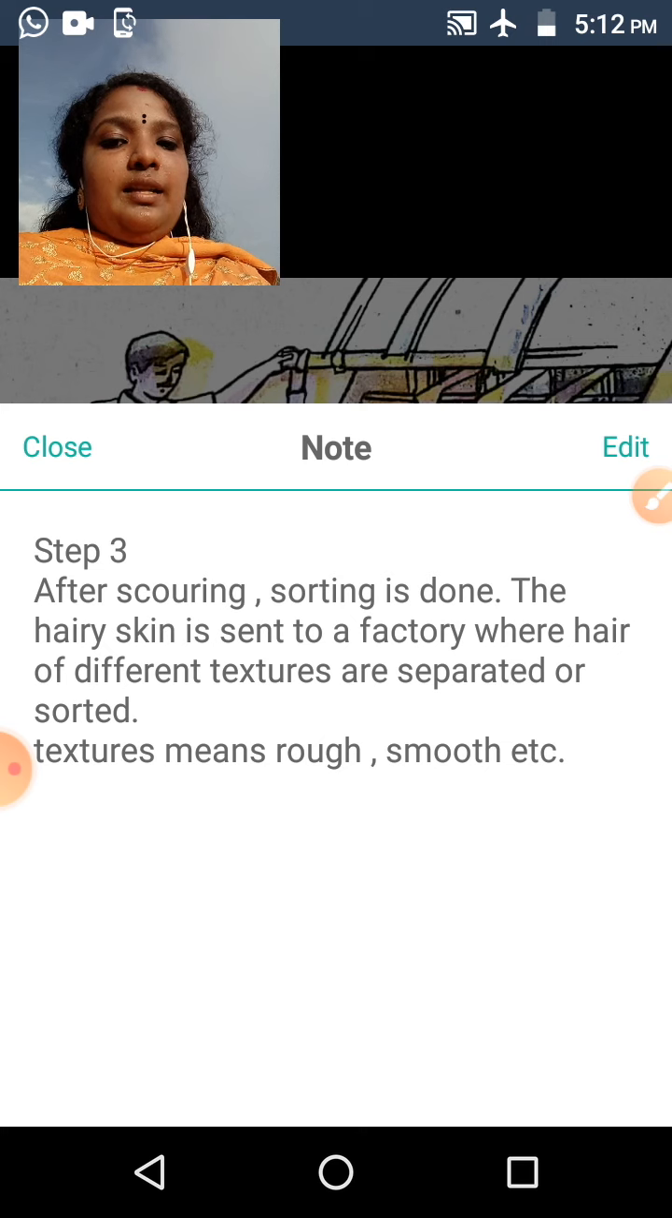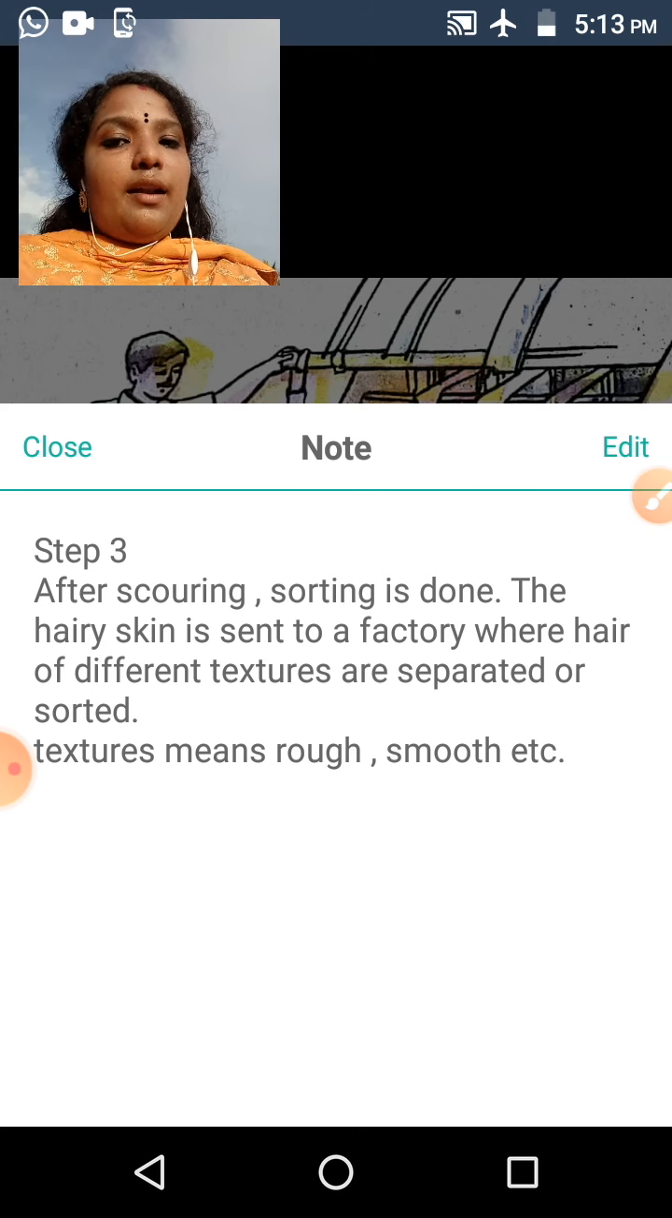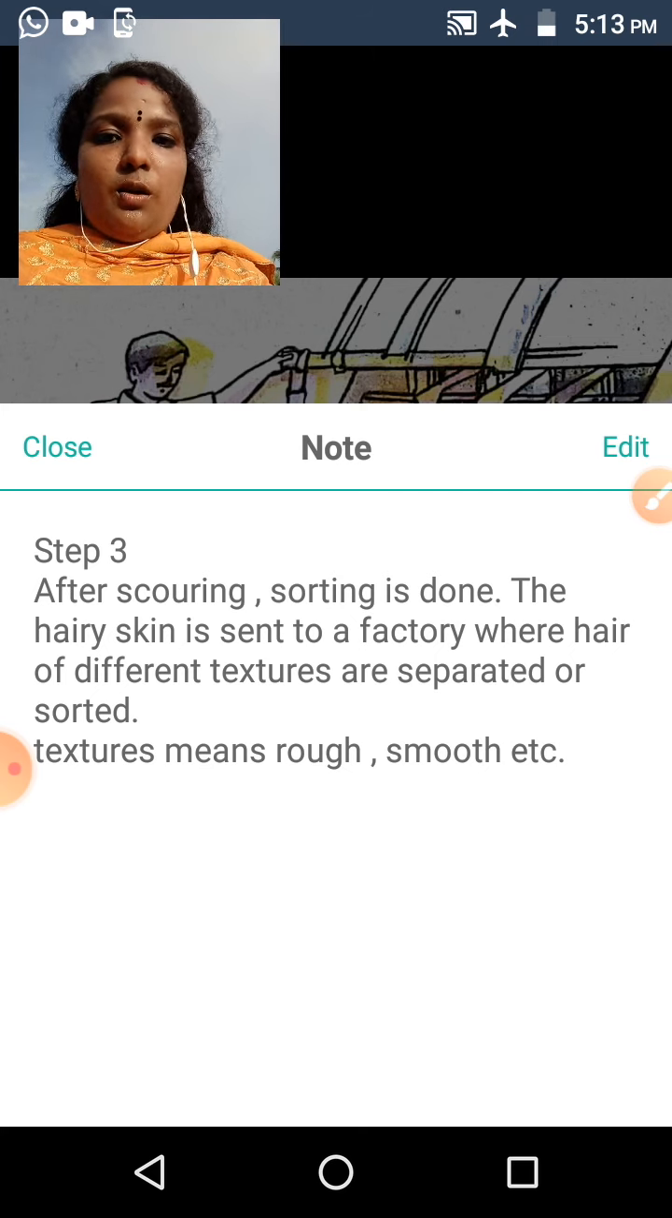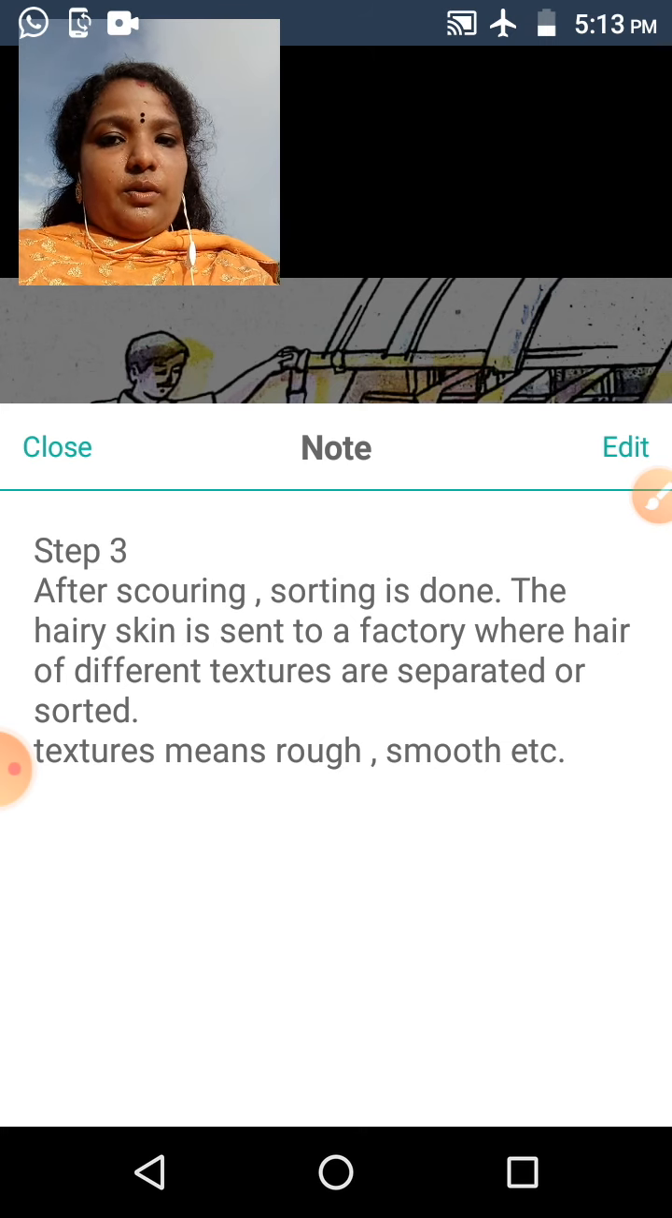The hairy skin is sent to a factory. After it is washed, this hairy skin is sent to a factory where hair of different textures is separated, grouped or sorted. Texture means different qualities, like rough, smooth, fluffy, so they can be separated. The third step is, after scoring, the hair is sent to the factory.